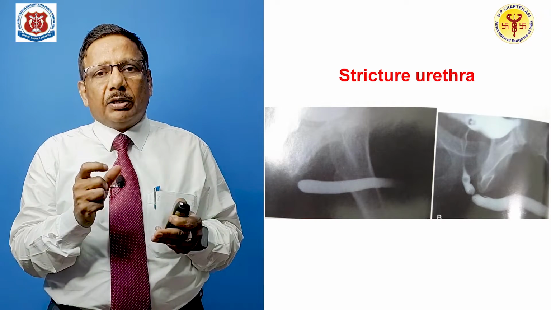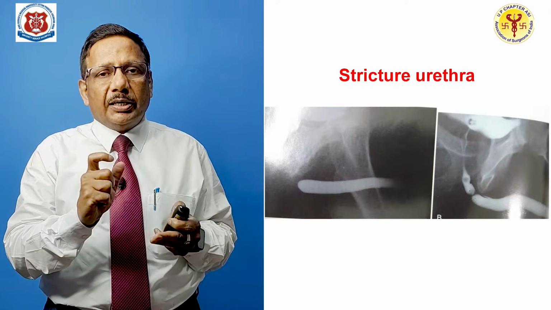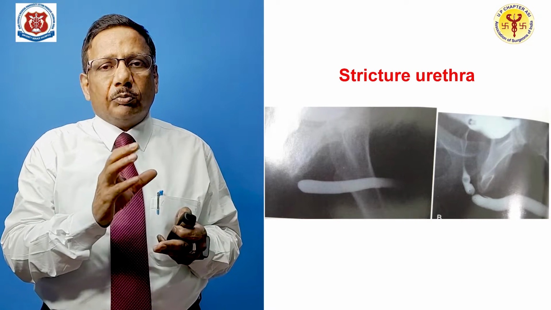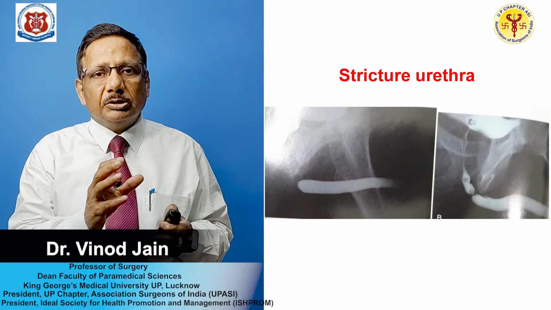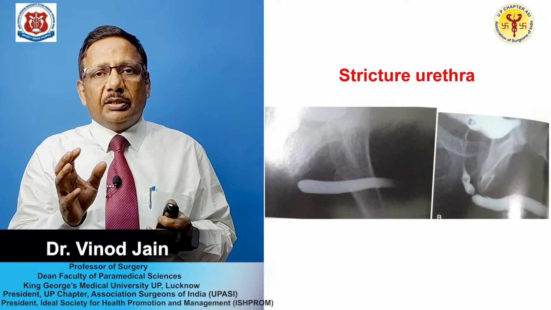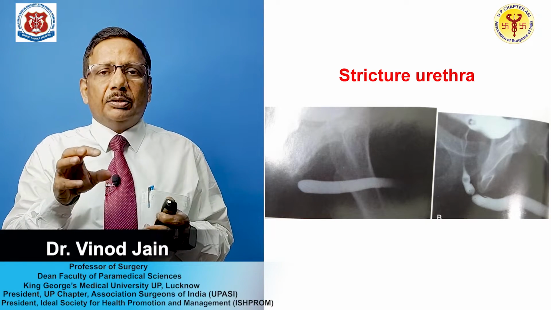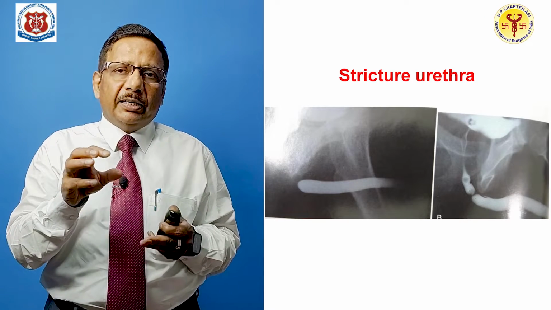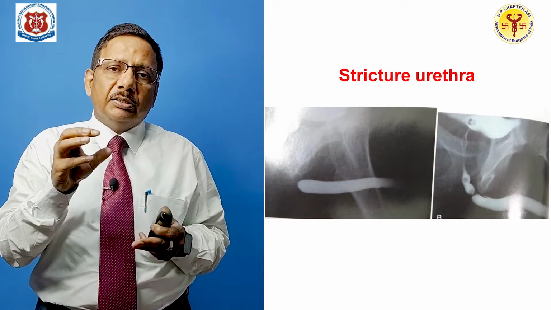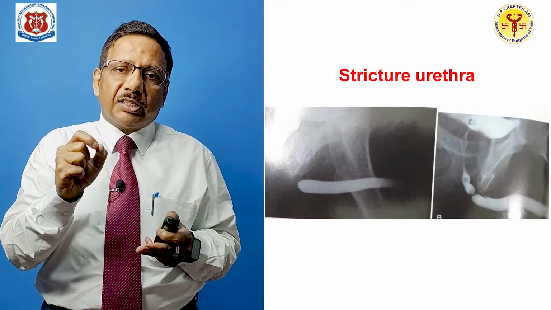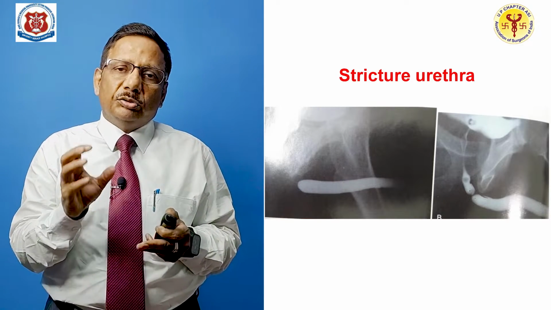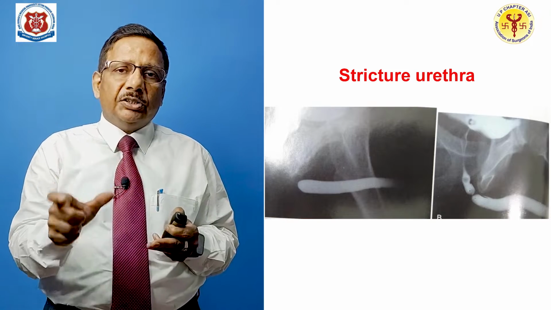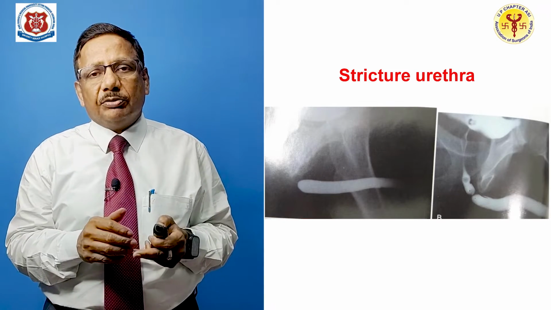See, on the left side you are pushing a dye through the meatus, and you can find the dye is not going beyond a certain point, there is a complete blockade. And on the right side, the dye has been filled into the bladder and the patient is passing urine, and then you find that at the bulb you have got absolutely definite constriction or obstruction. So you can come to know the exact length and location by these two, if you compare these two X-rays.